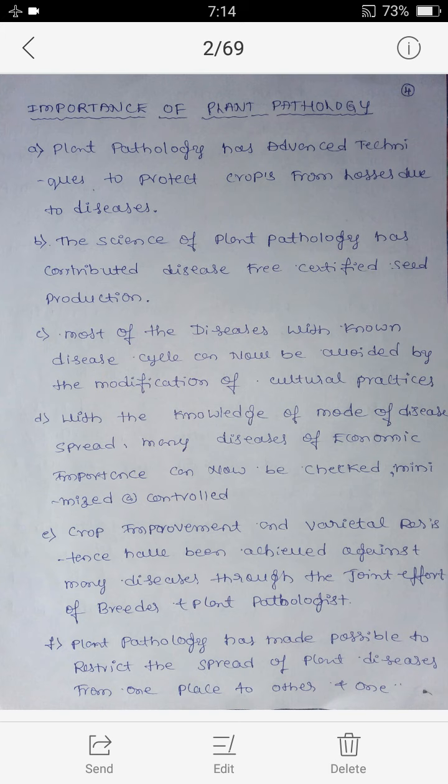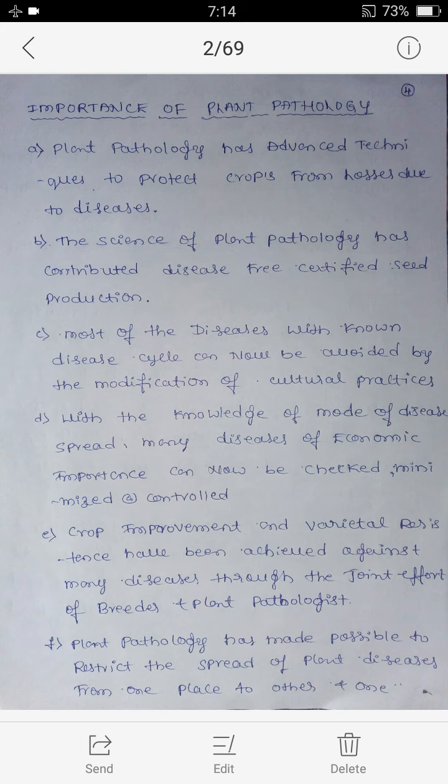Next is the importance of plant pathology. There are several. One, plant pathology has advanced techniques to protect crops from losses due to diseases.